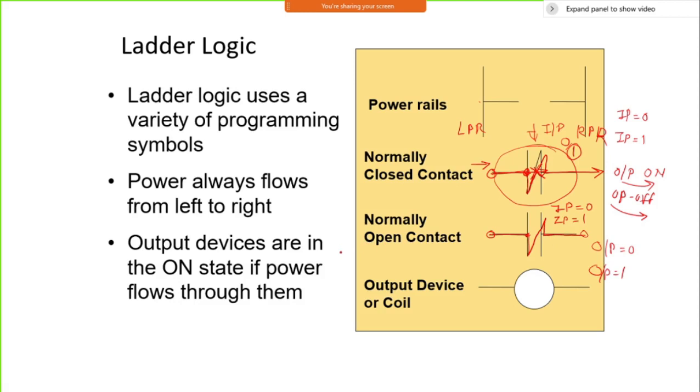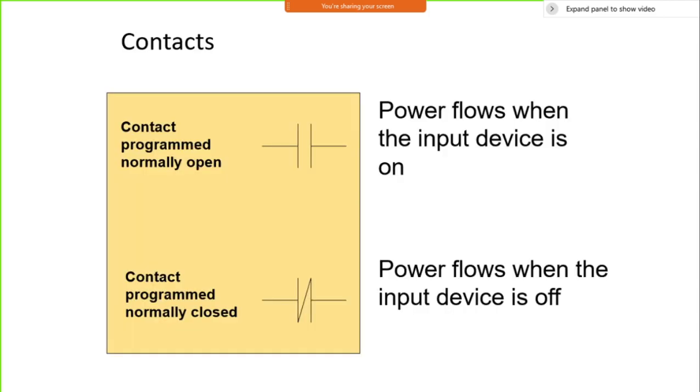Normally open means normally it is disconnected. Here it is normally connected, I can say. So that's the normally closed type contact and the normally open type of contact. And this is typically the output device, or coil. This is typically a coil, which is an output device, and this symbol is used. Look at this: power flows when the input is on for the normally open contact, and power flows when the input is off for the normally closed contact.